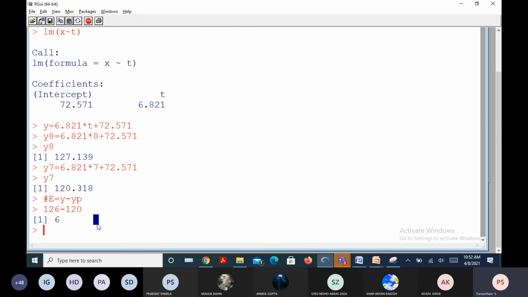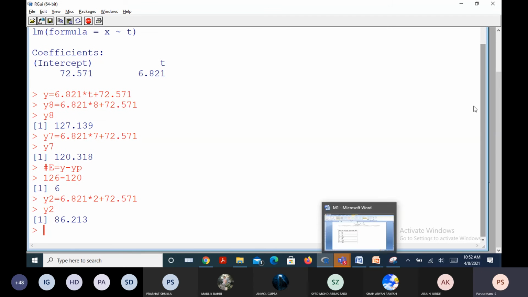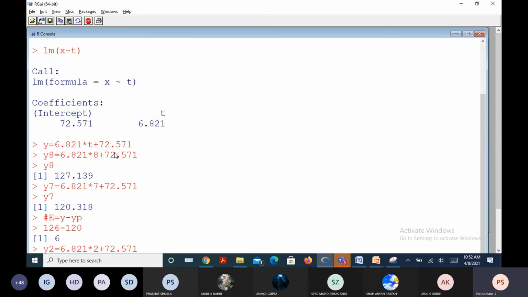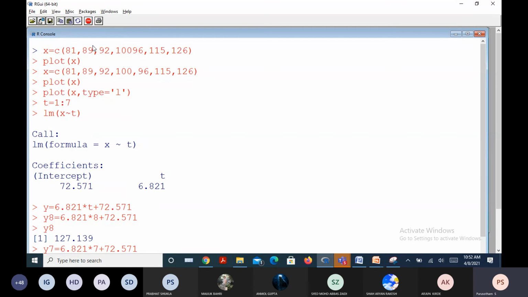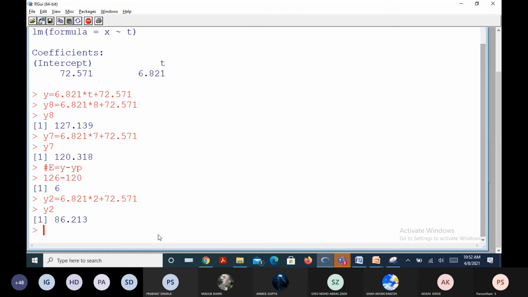Well, can I check once, similarly, what is y2, the true value? And the predicted value. y2 is 86.213. What is the true value? 89. Now the difference between 89 and 86 is how much? 3 units of difference, right? 86 and 89.